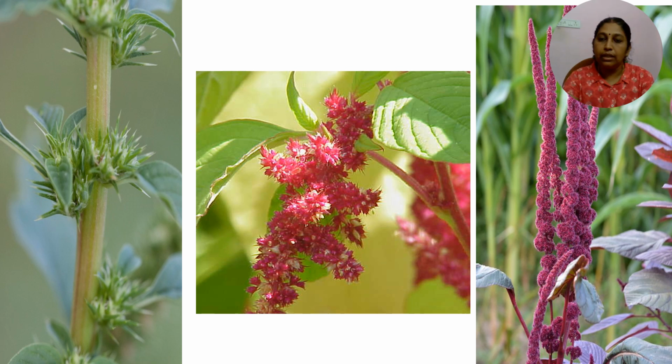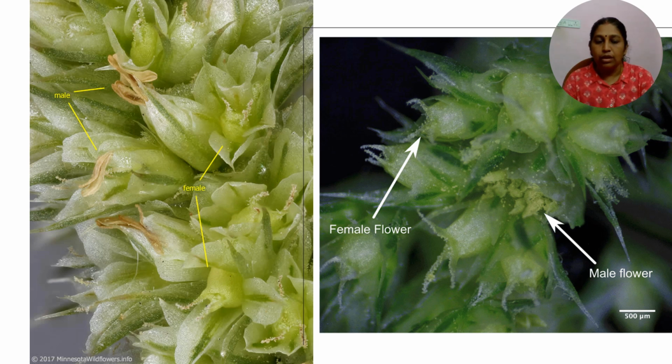The percentage of male flowers varies in leaf type as well as grain type Amaranthus. In the third picture, we can see the entire spike type of inflorescence. In the first picture, you can see the glomerule in the leaf axil. The glomerule consists of several flowers and is termed a tuft or cluster of flowers. In a particular glomerule, there will be very few male flowers and a greater number of pistillate flowers, that is female flowers.